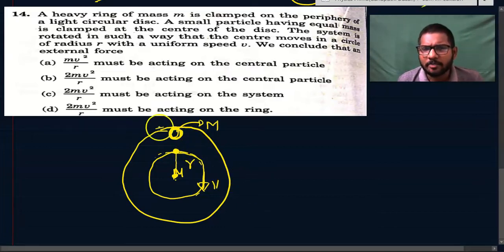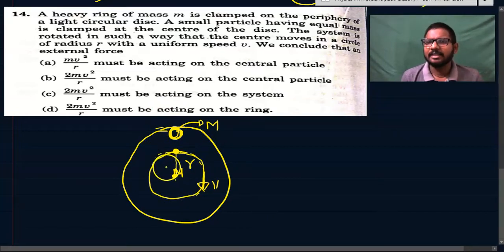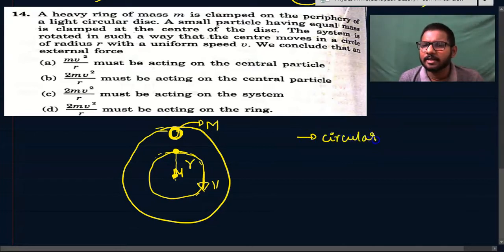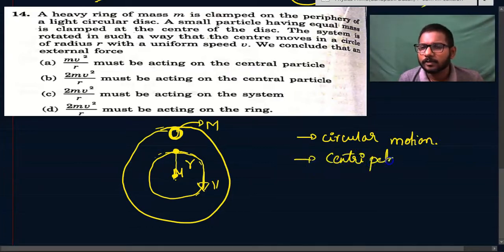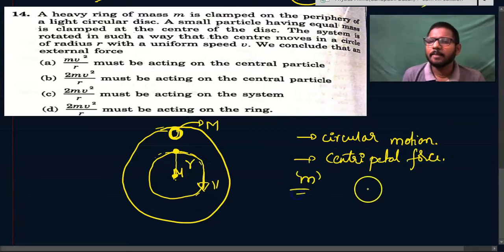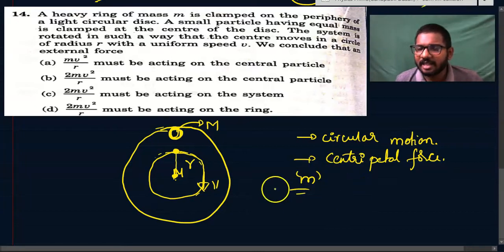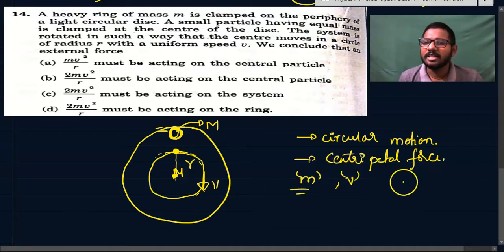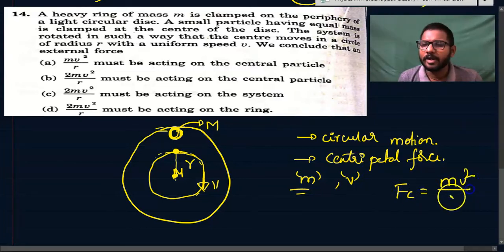You see, my dear students, if the center of mass is rotating in a circular path, that means it is going in a circular motion. If it is going in a circular motion, it should have a centripetal force. What is the formula if a mass m is traveling in a circular path with a speed v? What is the centripetal force required? The centripetal force required is equal to mv square by r. r is the radius of the circle.